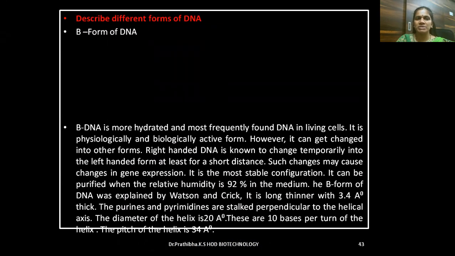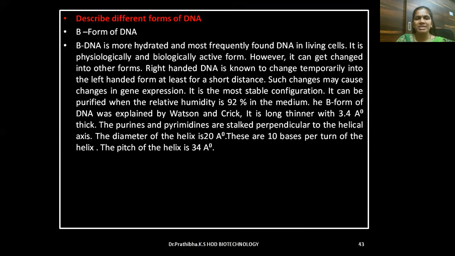Describe different forms of DNA. B form of DNA. B DNA is more hydrated and is the most frequently found DNA in living cells. It is the physiologically and biologically active form. However, it can get changed into other forms. Right-handed DNA is known to change temporarily into the left-handed form, at least for a short distance. Such changes may cause changes in gene expression. It is the most stable configuration.